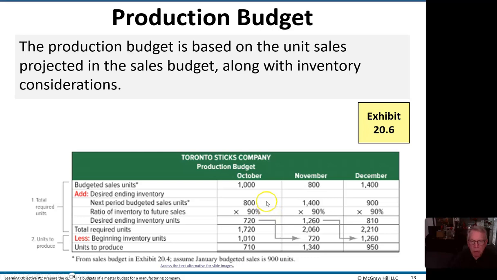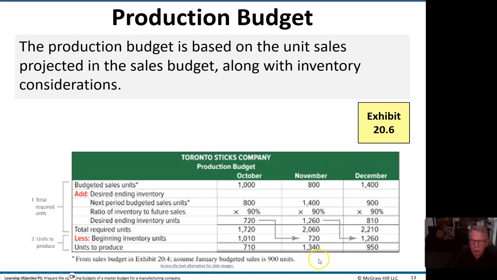So we take 90% of the next month's budgeted sales, which in October is 720, and then that becomes the next month's beginning inventory units. Okay, so that tells us then our required units to be produced here, and then we back out the beginning units, which we already have, and that tells us the number of units that we need to produce.